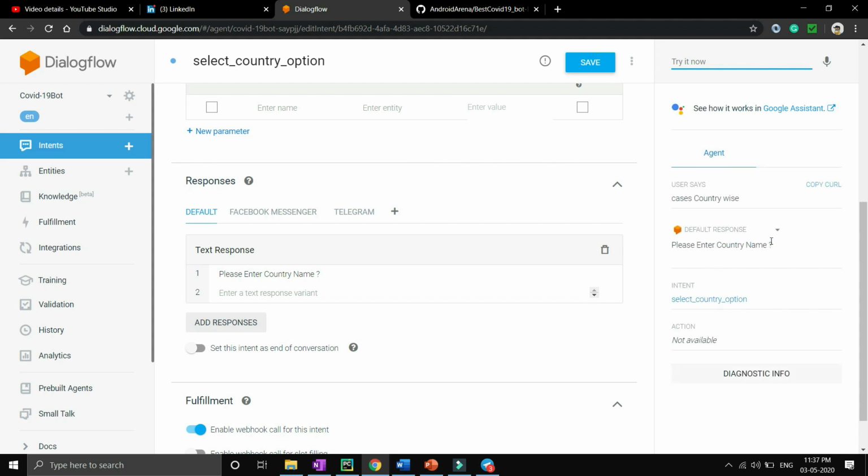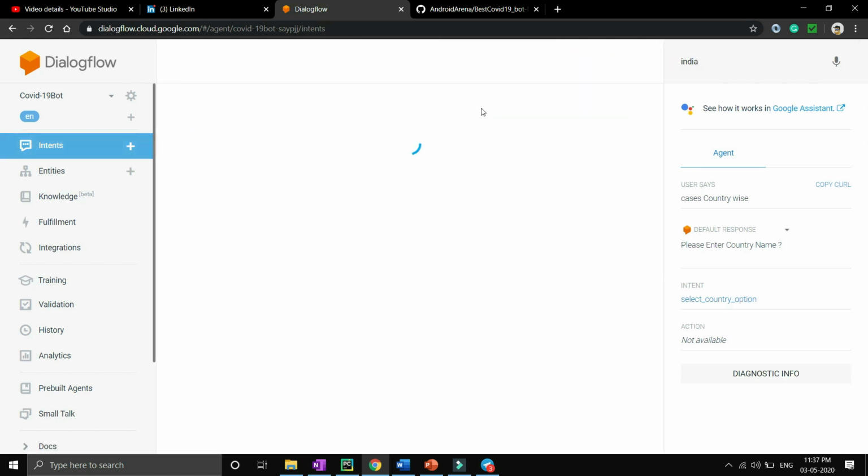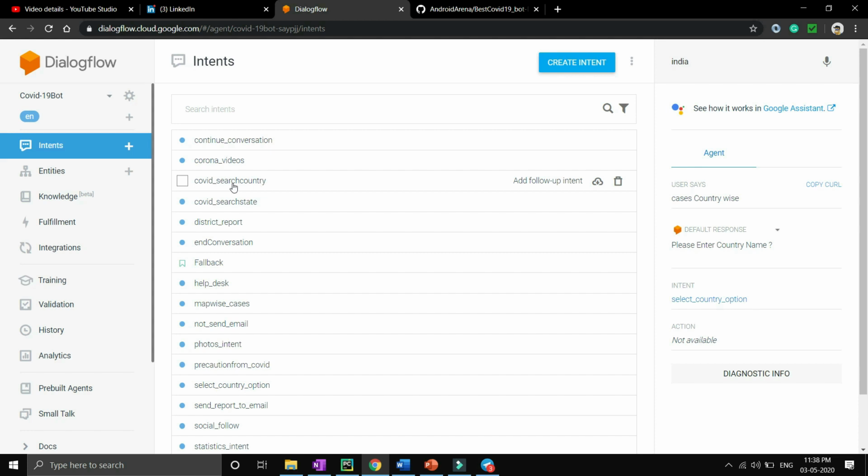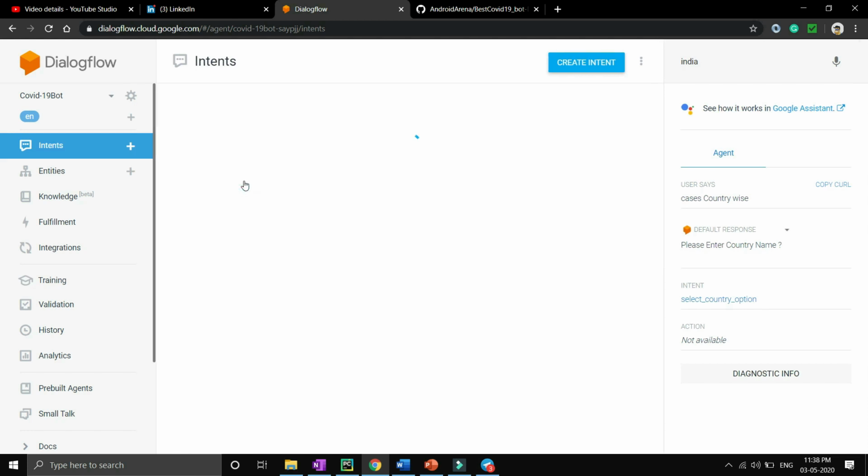So yeah, you can see that the default response is like please enter country name. The user has selected India as a country name. So there should be a provision to handle the country name. Let's go back to the intents. I have handled it inside the COVID search country intent.